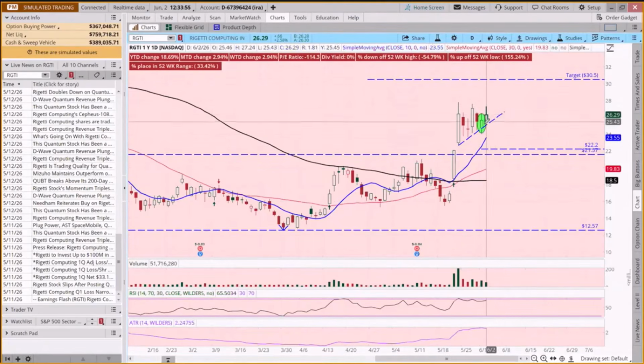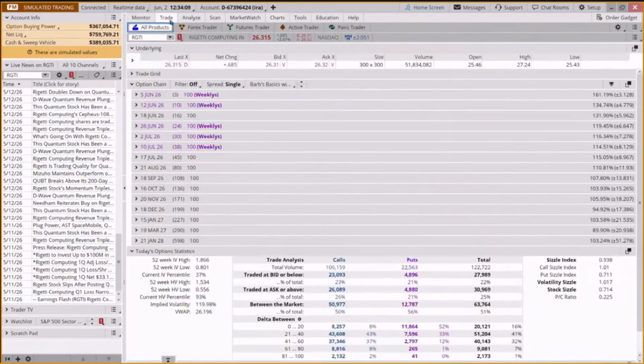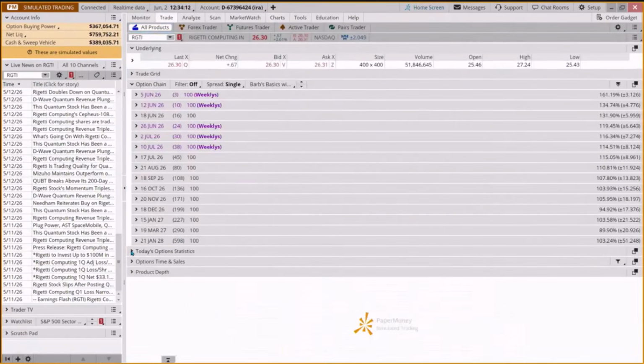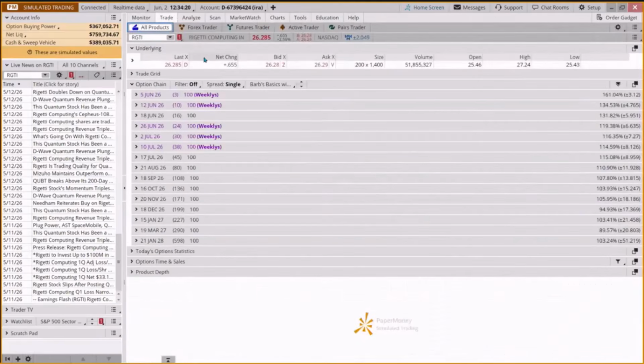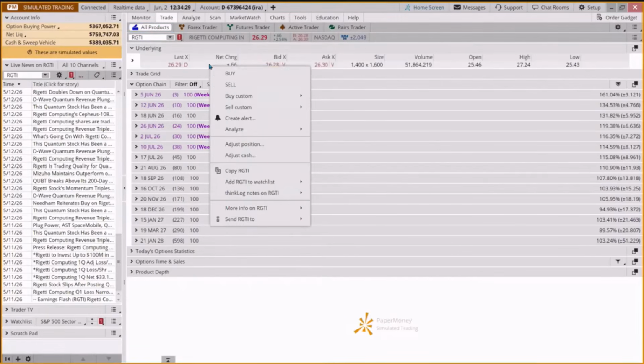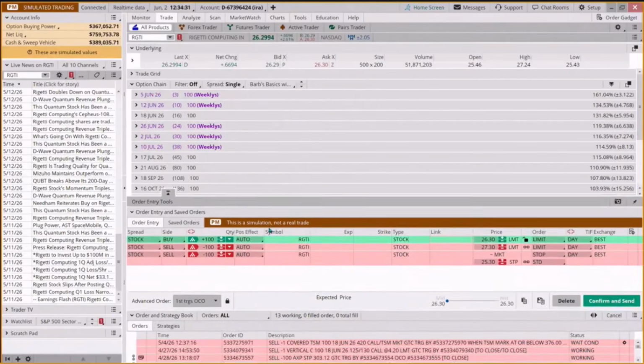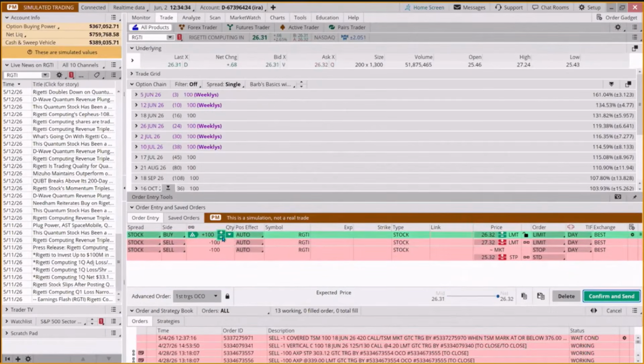And so these are all things that we want to take into consideration. But if we wanted to do that trade, and in this account we can risk about $2,500, that was half of 1% of the original 500,000 we had in that account. Now I added money to it so we could place more trades. But if we come to our trade tab, we could do about a $25,000 position. So we could buy custom with OCO bracket, and we could do 1,000 shares here.